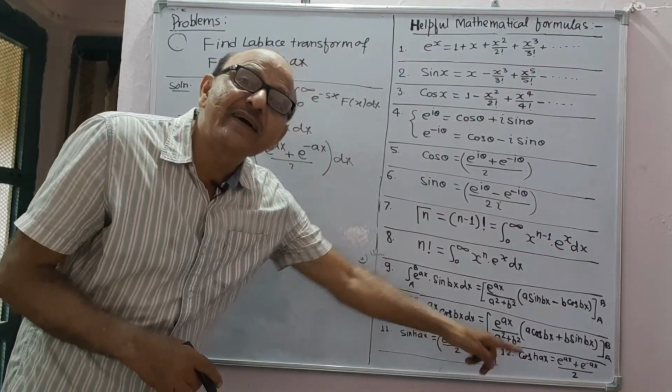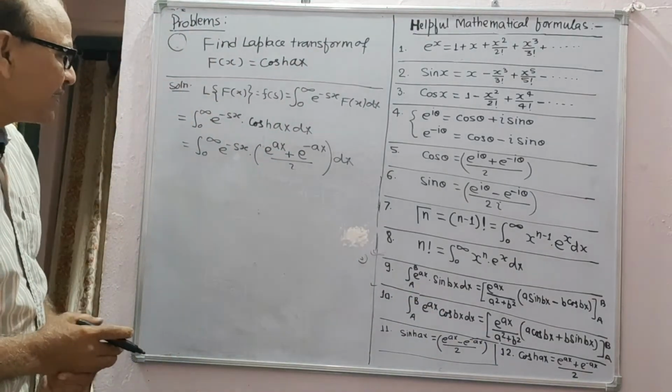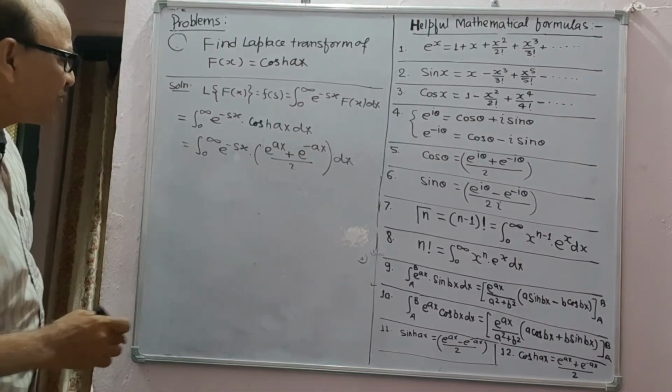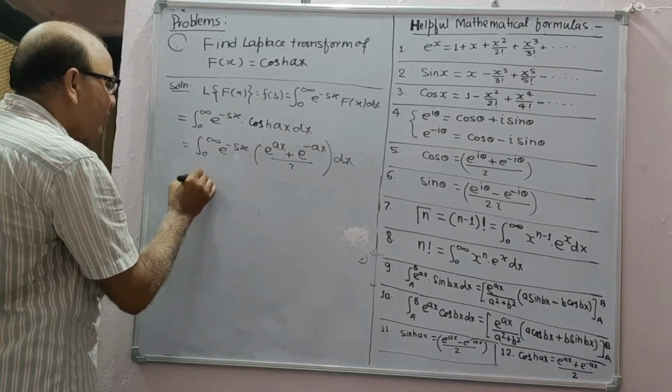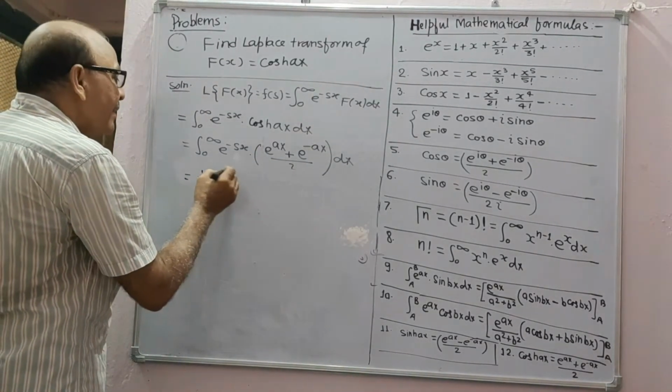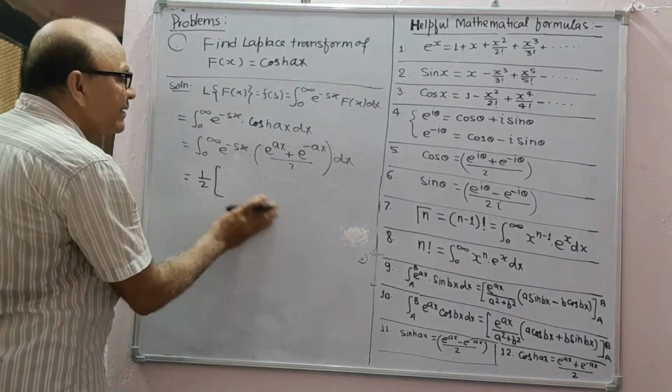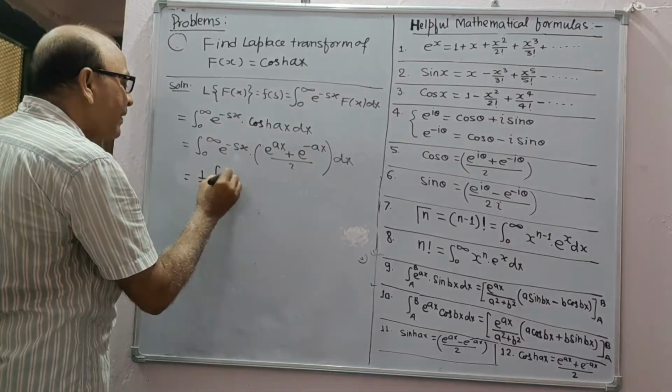This is the cos hyperbolic ax formula. Again, as in the above question, it is 1 by 2. You can break it into 2 integrals.